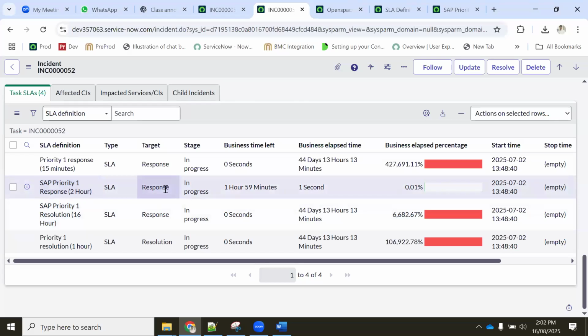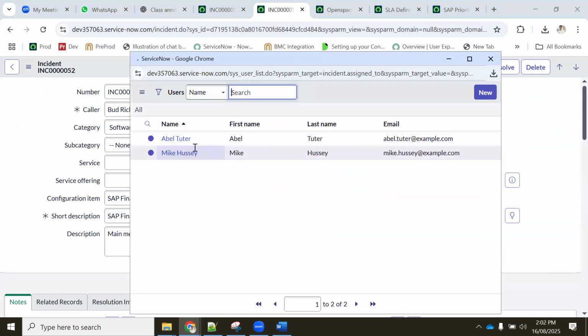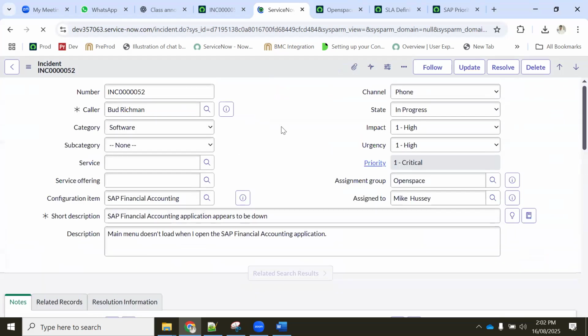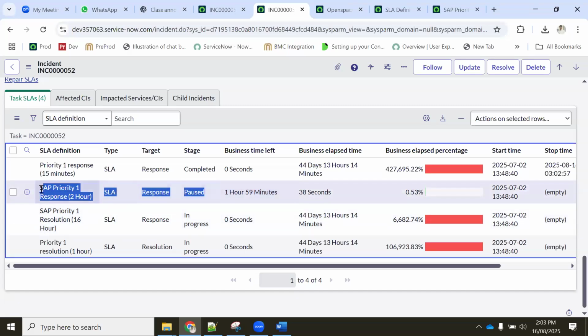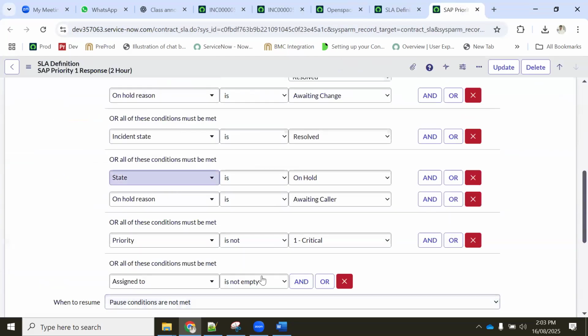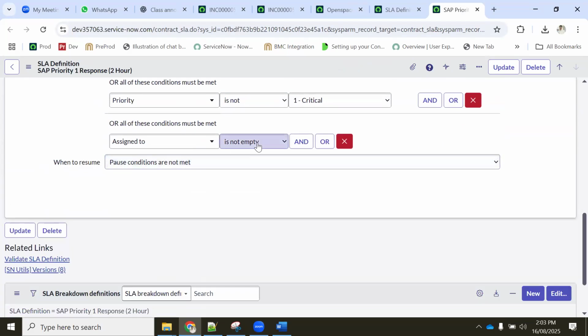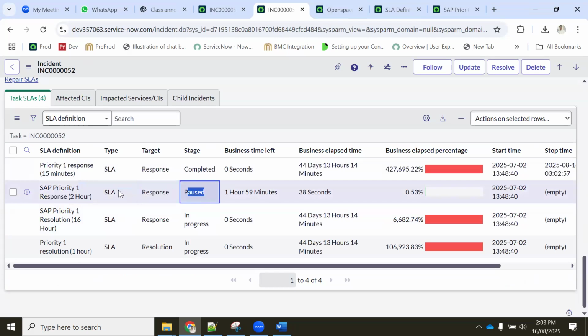Now my response, when does it have to stop? Suppose it is assigned to Mike or Fedri, anyone in the group, my response should get paused. See, this got paused. Why is it pausing? Because we mentioned here is not empty. If it is empty only, it should run. The pause condition we have mentioned is, assigned to is not empty, then only it has to be paused. So now, see, it got paused.